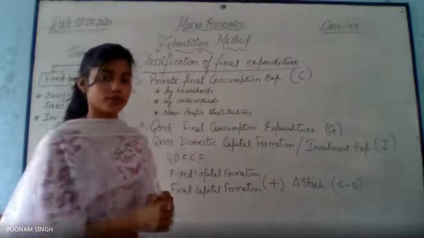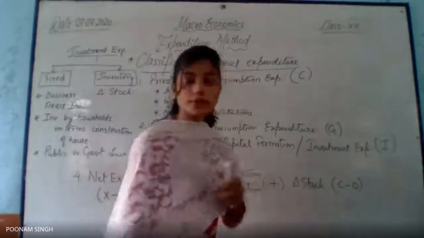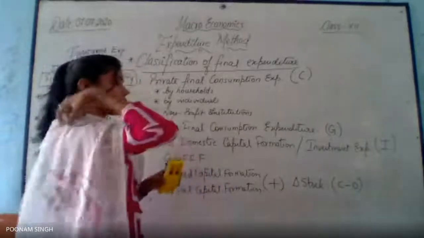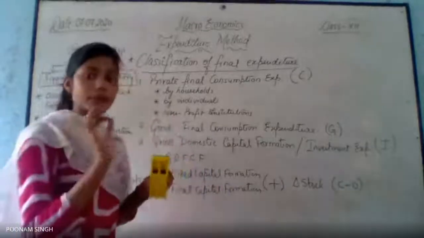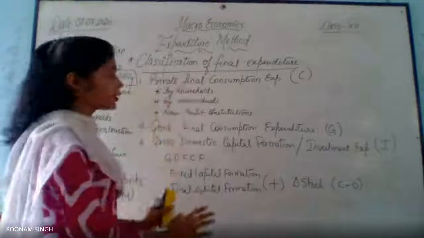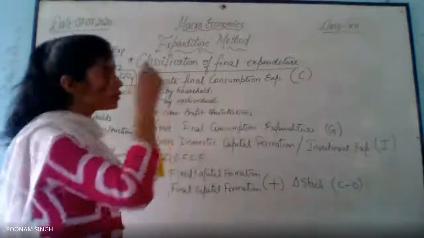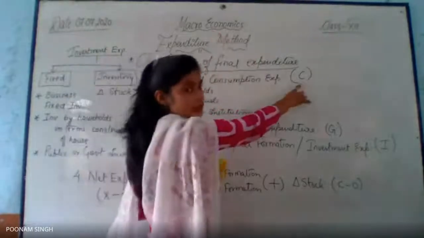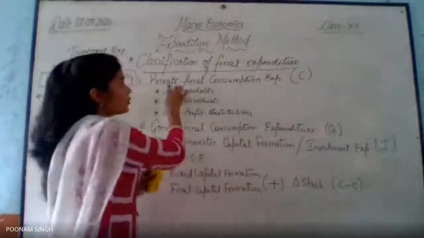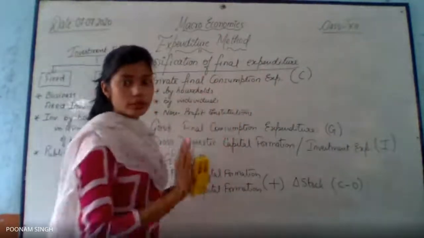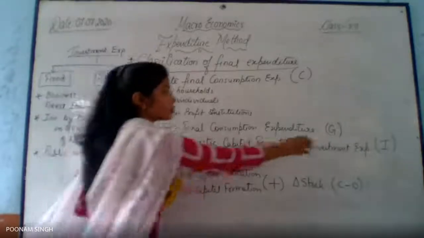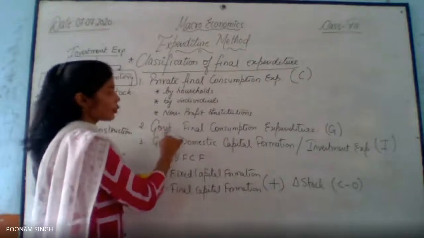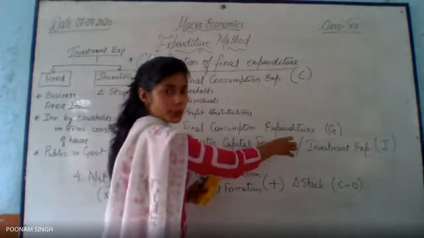Okay, very nice. I got the responses in affirmation. So let's start. Now, one thing more I would like to clear here, that now when I mention the formula, I'm not going to write it the all detailed names like private, final, consumption, expenditure. Simply I'll use C. So C denotes private, final, consumption, expenditure, right? And when I use G, what does G symbolizes? G symbolizes government, final, consumption, expenditure.